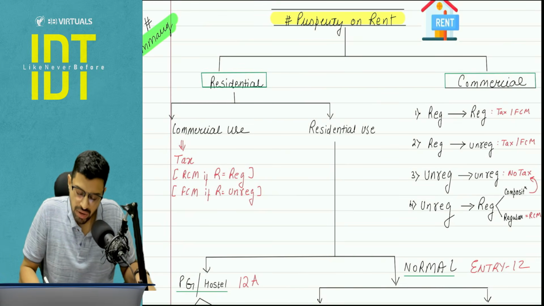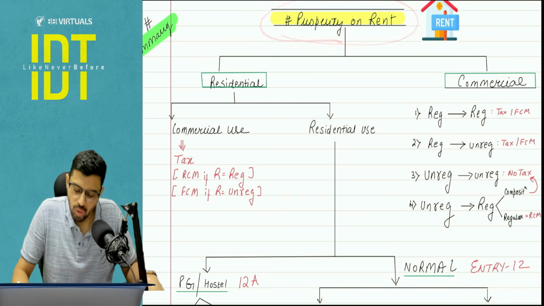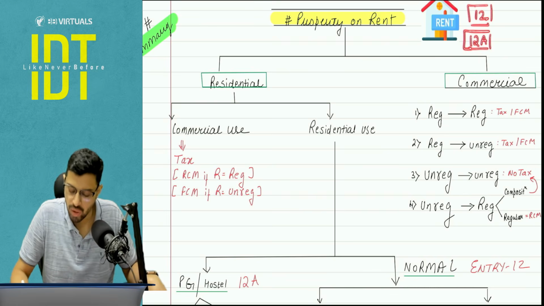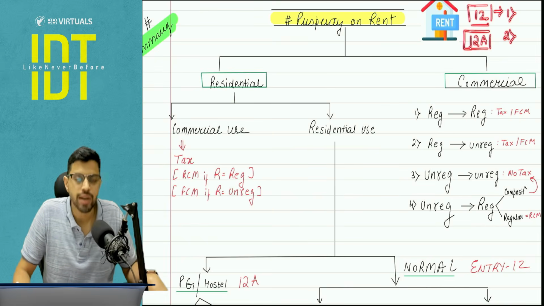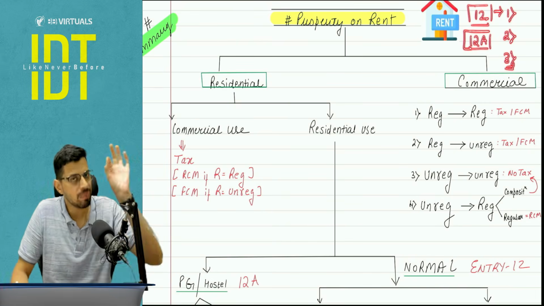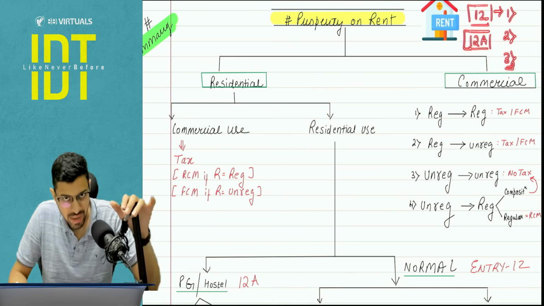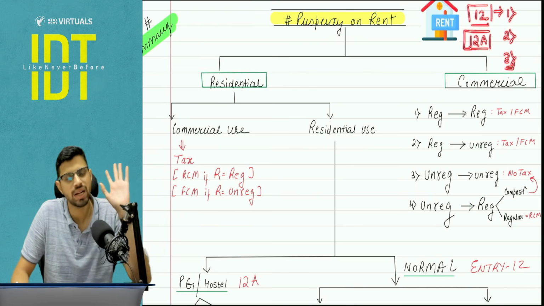Now understand, whenever there is property on rent, the exemption is only for a residential flat and for residential flats given to students. So there are 2 entries, entry number 12 and entry number 12A. In entry number 12 there are 3 conditions. Condition number 1 is that it should be a residential property. Condition number 2 is that it should be for residential use. And condition number 3 is that the recipient should be an unregistered person, except in one case: if the person is registered and is a sole proprietor who has taken the flat in a personal capacity, then we are still ready to give the exemption. So 3 conditions will apply.